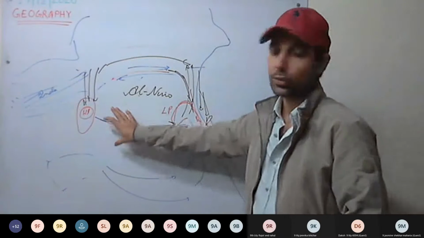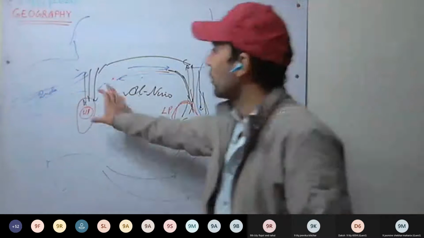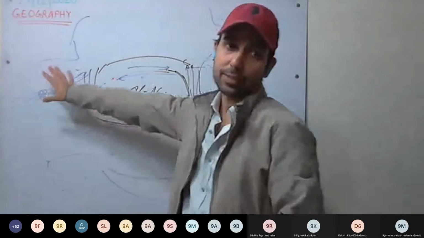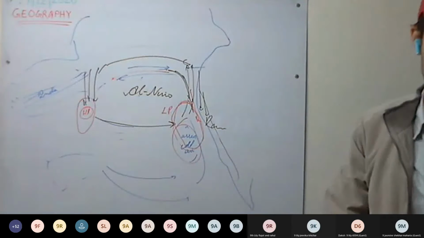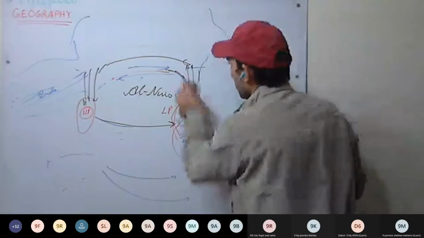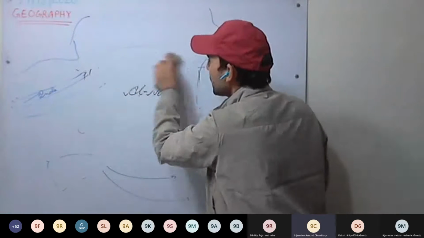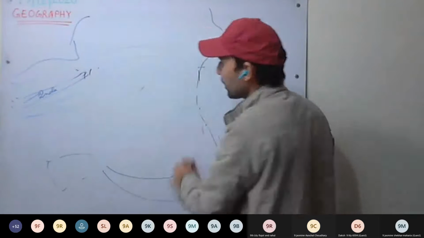This is clear. So during summers, forest fires may take place in Indonesia, and very little rainfall or no rainfall will take place. Understood now? Yes, sir. Okay. If you search on the net, there is a somewhat more complex phenomenon.